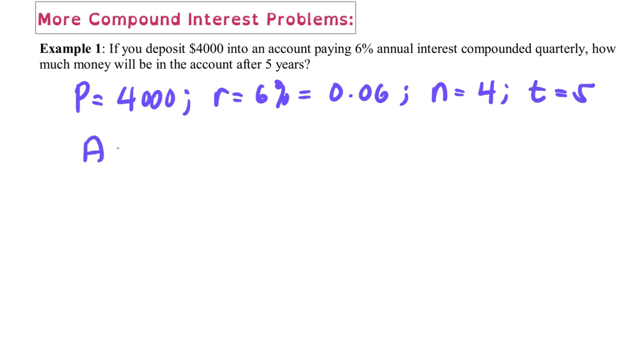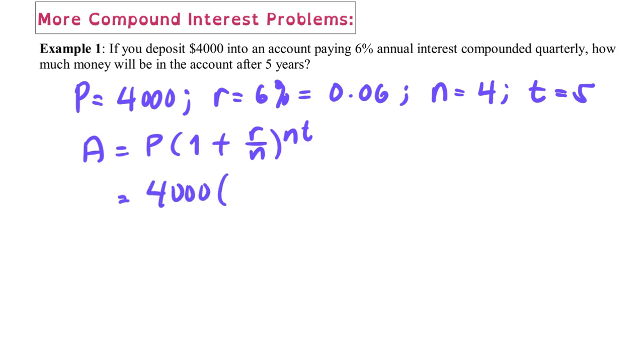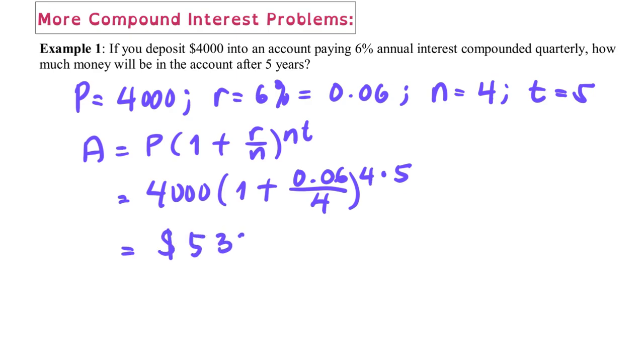Okay, so A is equal to P times 1 plus rate divided by compounding period, raised to NT. Our P in here is going to be 4,000 multiplied by 1 plus 0.06 all over 4, raised to 4 times 5. So putting that all in your calculator, this should give you an amount of 5,387.42. Okay, that's it.